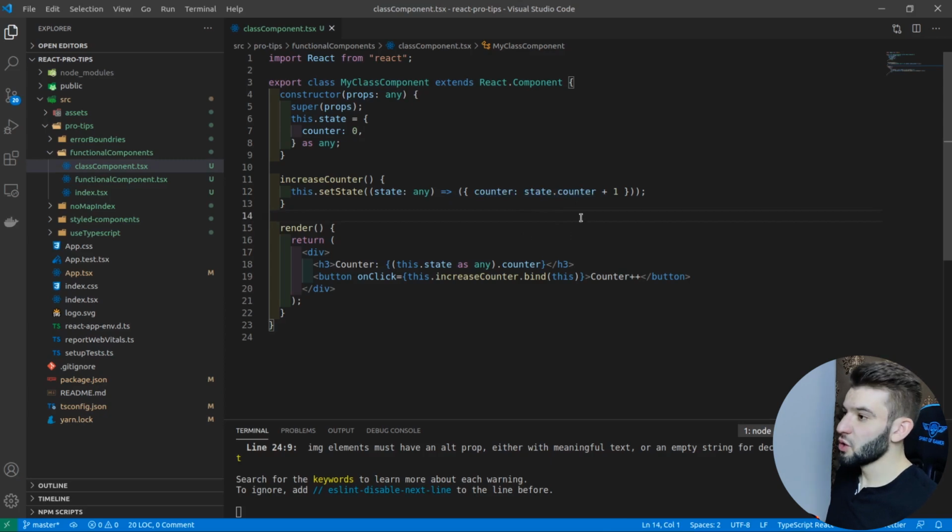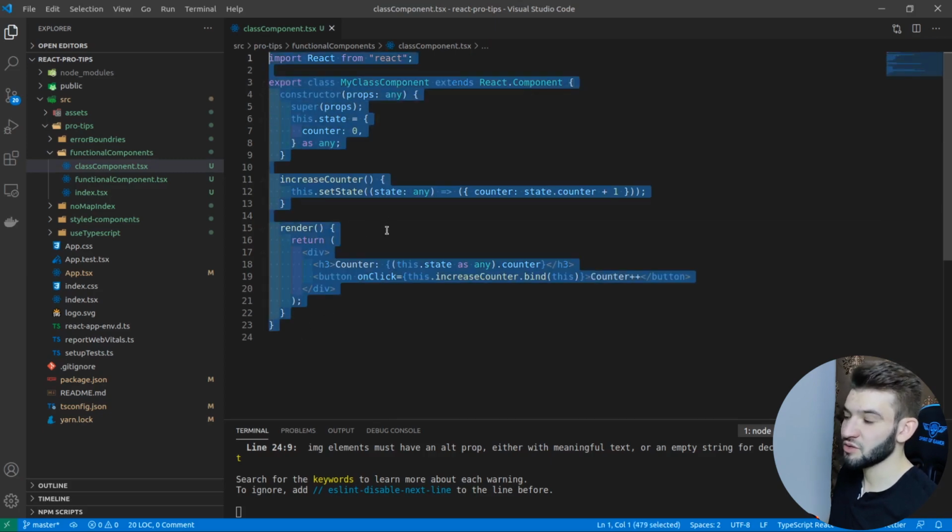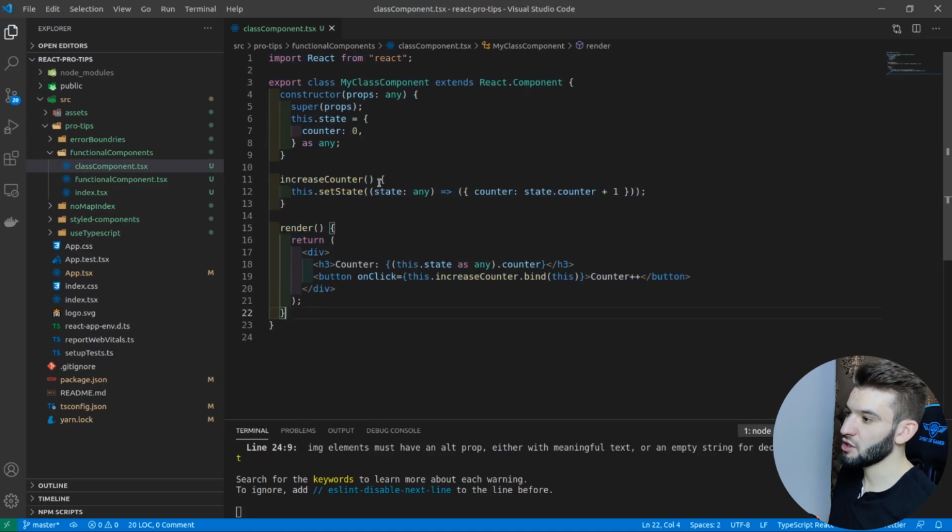Class components are still widely used among developers, mainly because they have their own pros. There are some scenarios where you can't use functional components, so you have to fall back to class components. But for anything other than that, my pro tip is to ditch this code whenever you're doing something standard, like rendering, using the state, updating the state, making these components, rendering particular elements, updating the data and the state, with event listeners and all that kind of stuff. In this scenario, what you should go for is functional components instead of creating this class component.